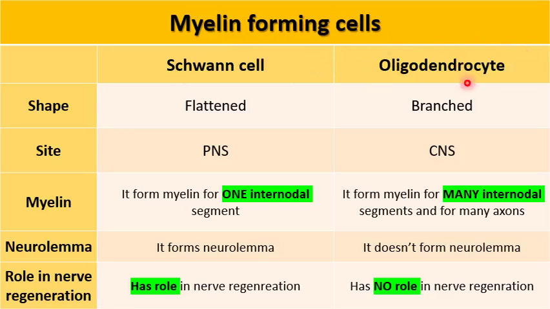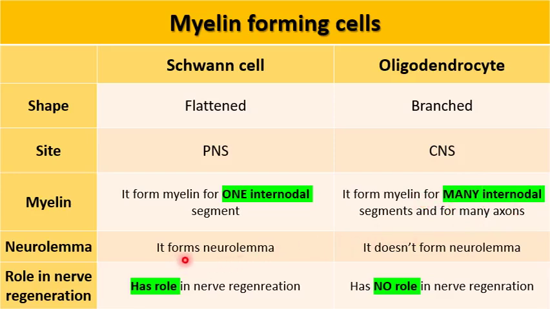What is the difference between them? Schwann cell is a flat cell present in the peripheral nervous system, while oligodendrocyte is a branched cell present in the CNS. Myelin: Schwann cell forms a myelin for one intranodal segment, while oligodendrocyte forms a myelin for many intranodal segments.